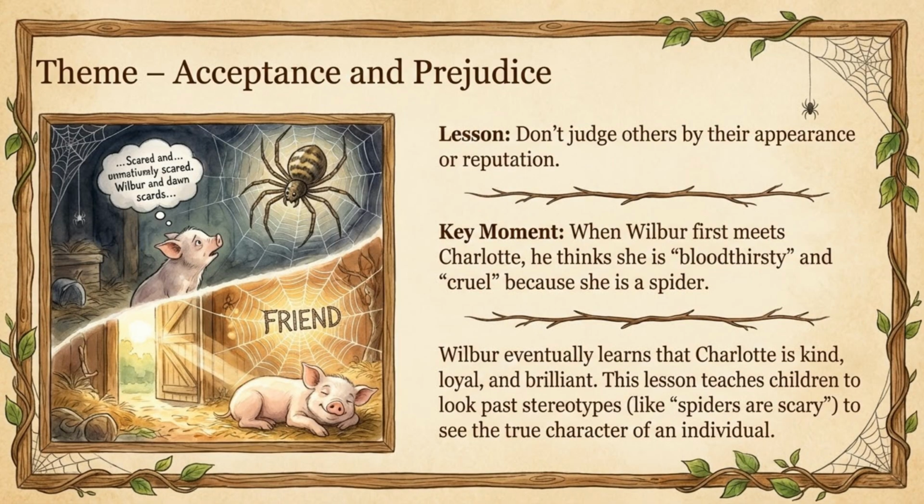This power of friendship leads to the theme of acceptance. Wilbur had to look past his prejudice of scary spiders to see Charlotte's true, kind character. The lesson here is don't judge others by their appearance or reputation.